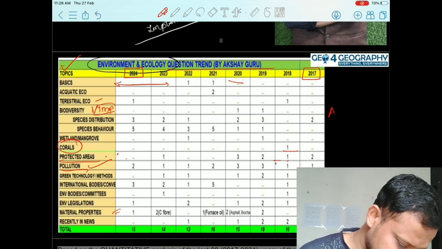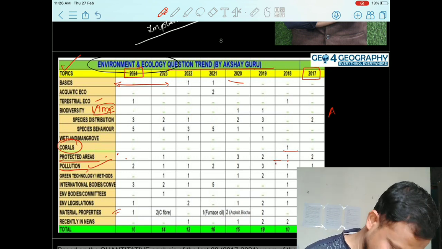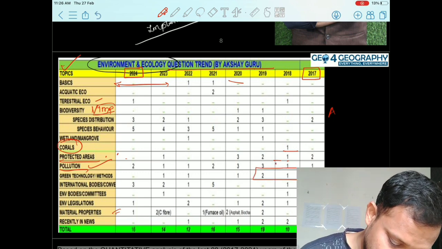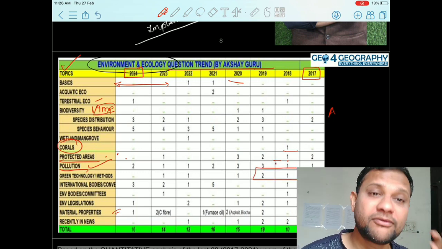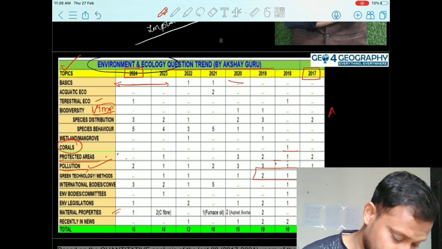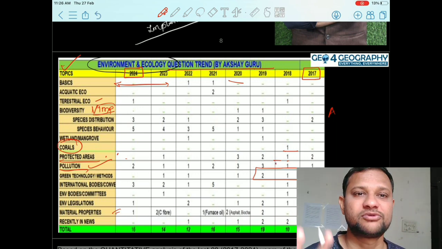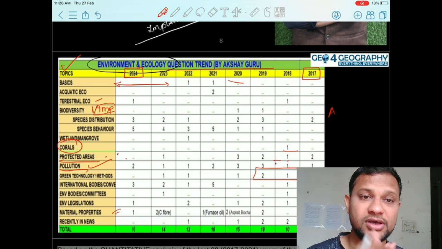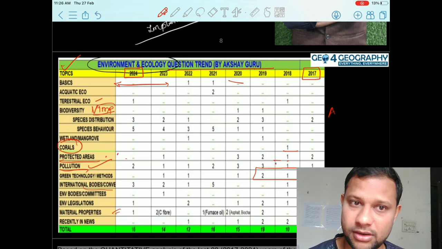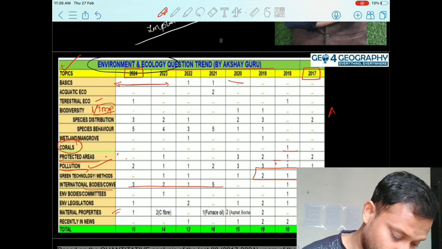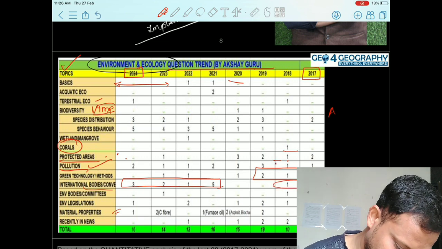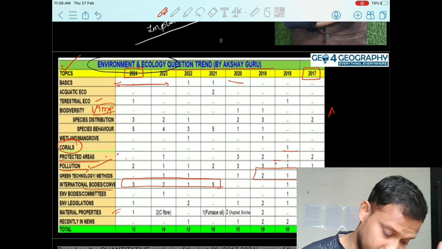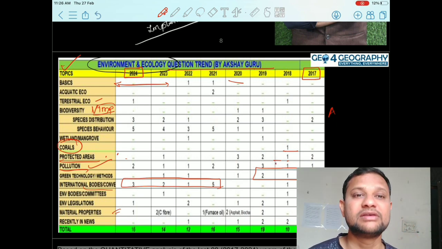And then you will find the green technologies and methods. Various technologies and methods, earlier the number of questions was comparatively higher, but that doesn't mean we are supposed to ignore this. No guys, absolutely not. You have to keep in touch with the latest technologies in the environmental protection domain. Then international bodies and conventions, earlier the number of questions was less, in 17, 18, 19, but now the questions have increased significantly.